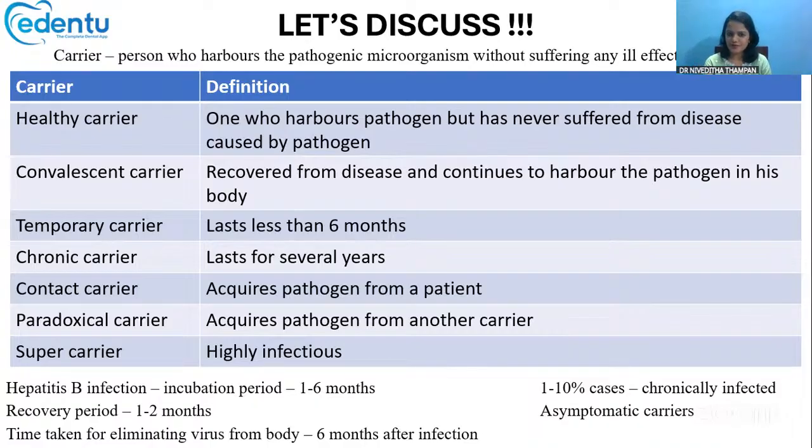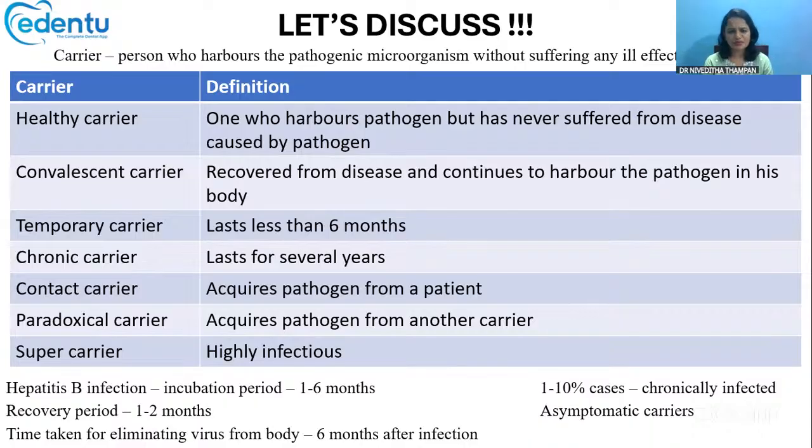Okay, so there are different types of carriers like healthy carrier, convalescent carrier, temporary carrier, chronic carrier, contact carrier, paradoxical carrier, and super carrier. Healthy carrier means they have the pathogen inside them, but they have never suffered from any manifestation of the disease. Convalescent means these persons had already suffered the disease and had recovered from it after treatment, but still they continue to harbor this virus inside them. So they are called the convalescent carriers.